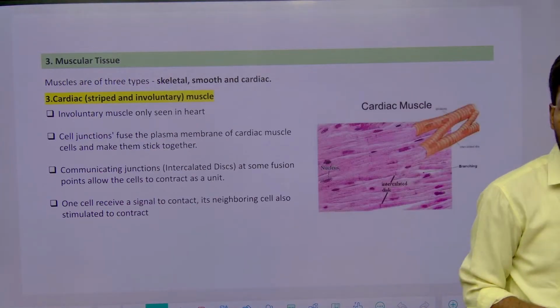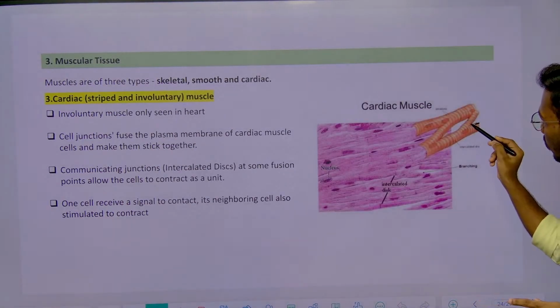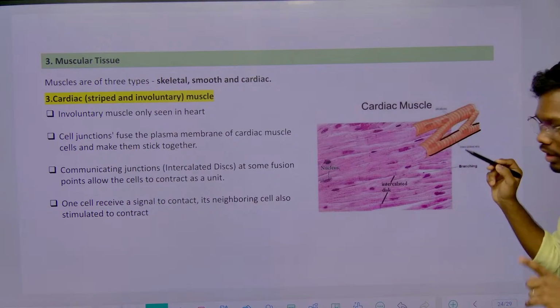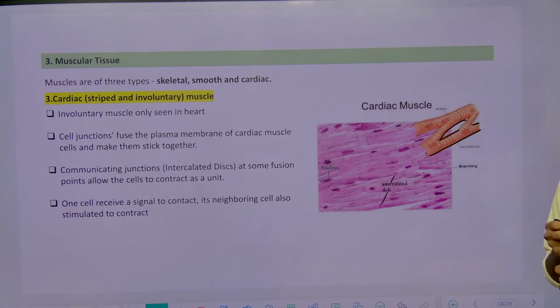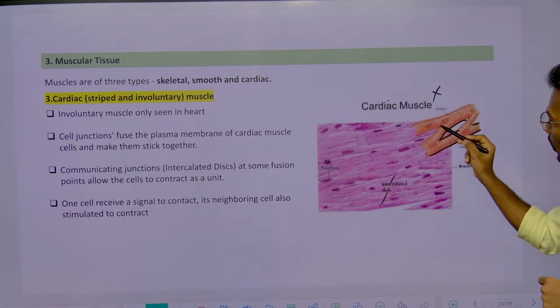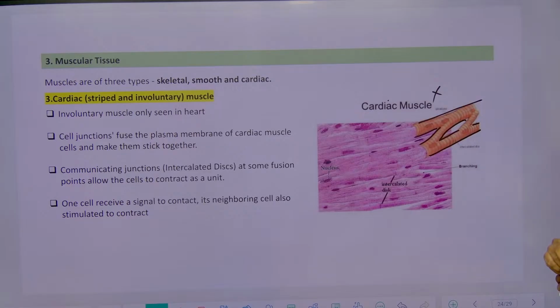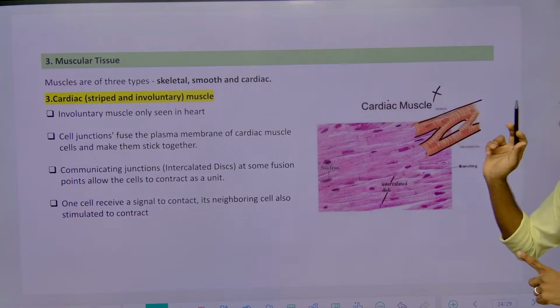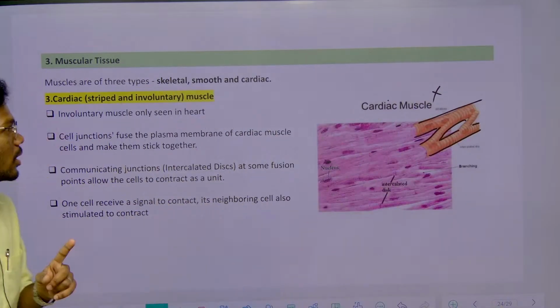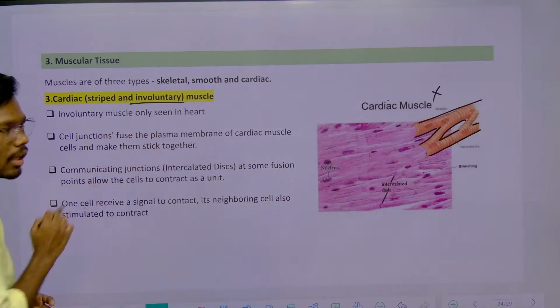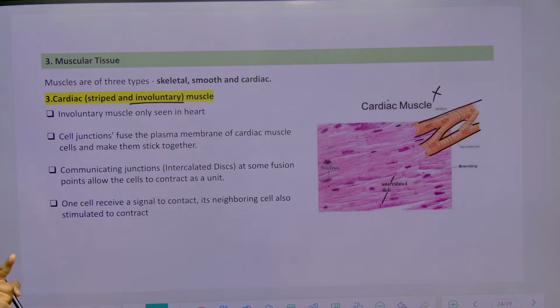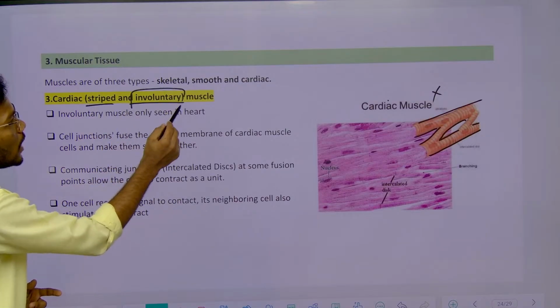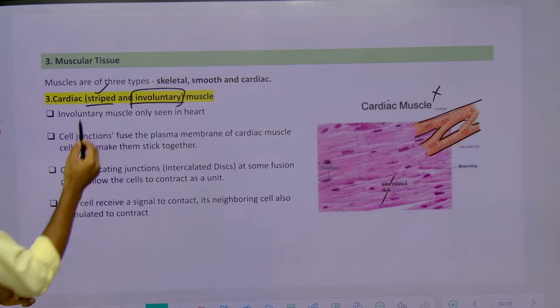Next one is cardiac muscle. Cardiac muscle is also long and cylindrical, but having what? Branching. That is the difference between cardiac muscle and skeletal muscle. Skeletal muscle does not have any branches, but cardiac muscle has branches. Also, cardiac muscle is involuntary in nature, whereas skeletal muscle is voluntary. It is striped, it has striations, but it is involuntary, whereas skeletal muscle has striations but is voluntary in nature, right?